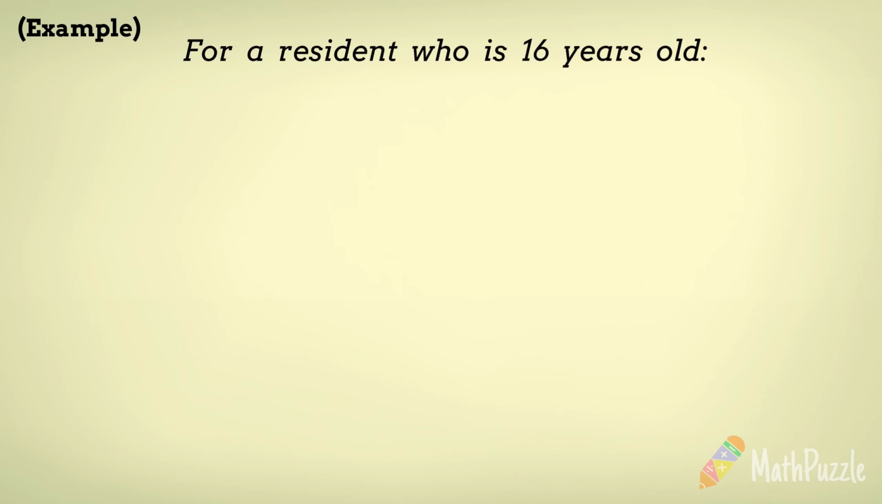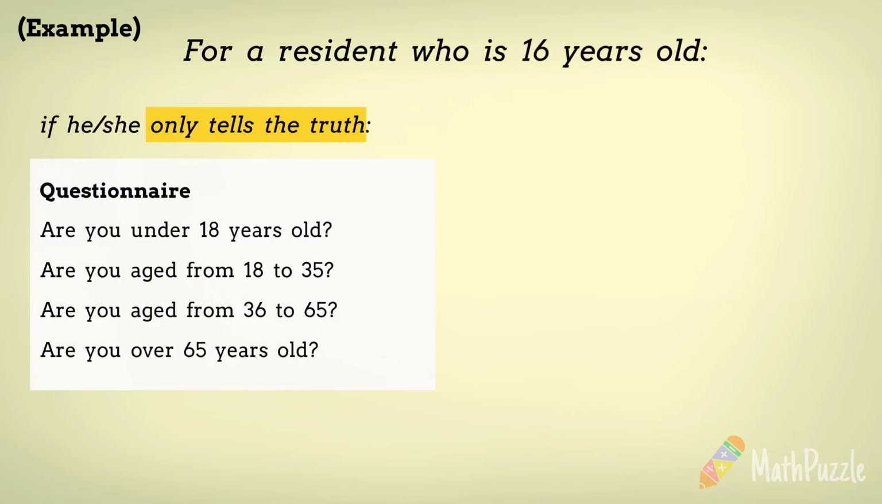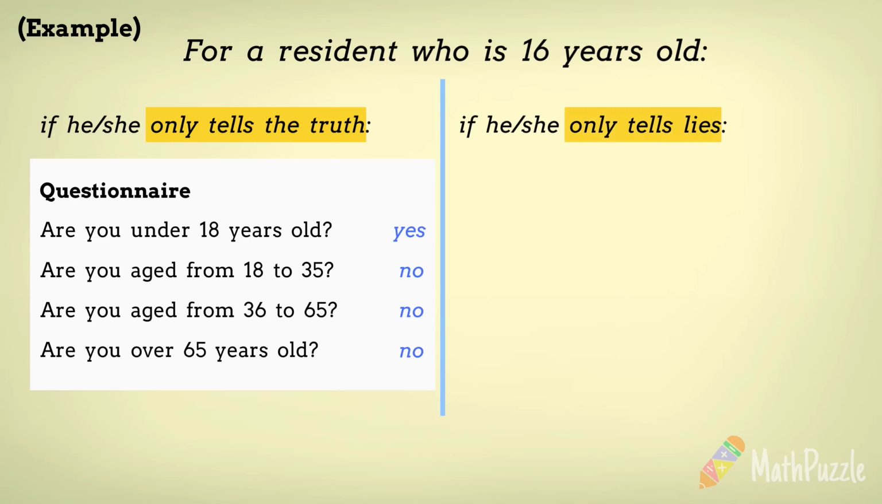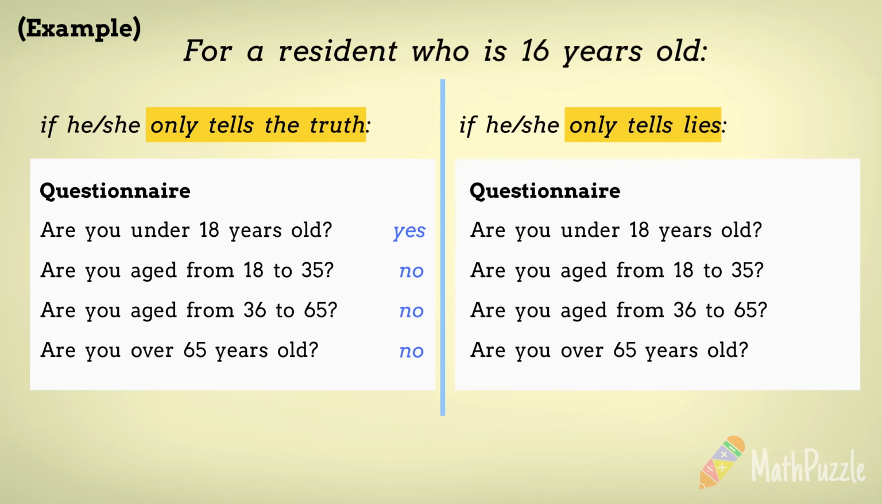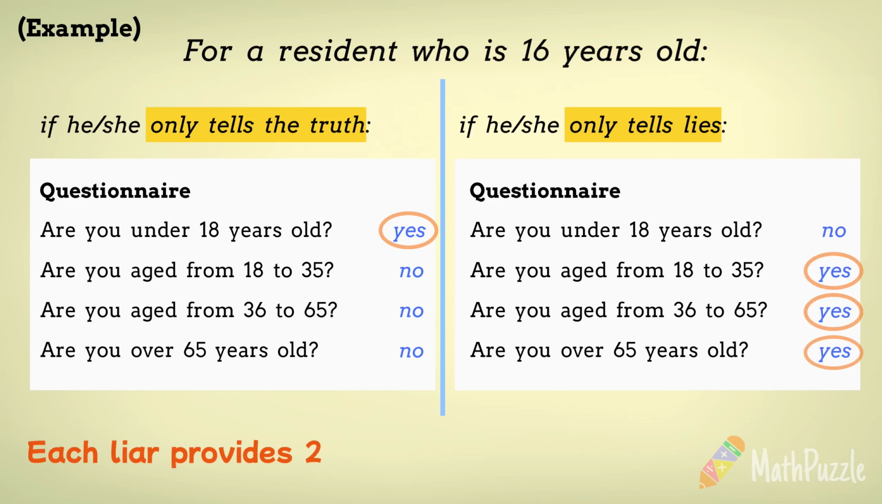For a resident who always tells the truth, the first four questions in the questionnaire should be completed with only one yes. In the case of a resident who only tells lies, the four questions would receive 3 yes responses in total instead of just one yes response. Consequently, each liar would give 2 additional yes responses compared to those who tell the truth.